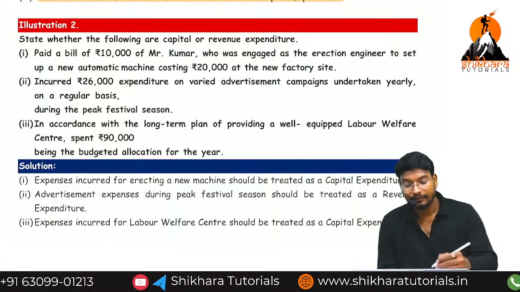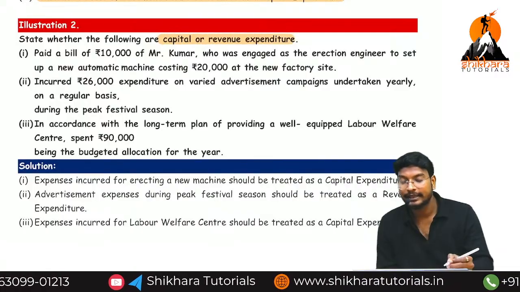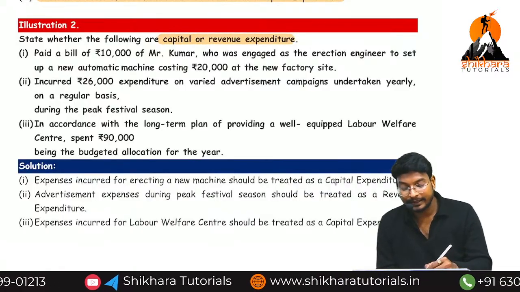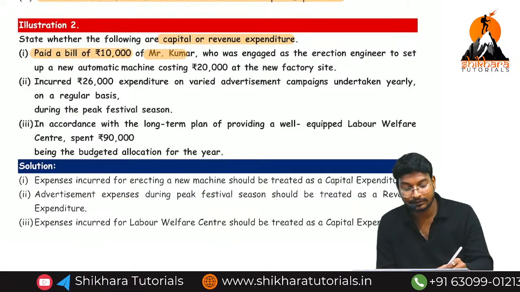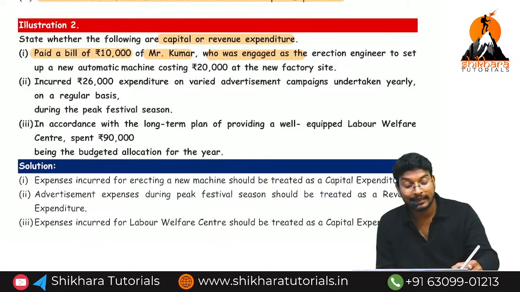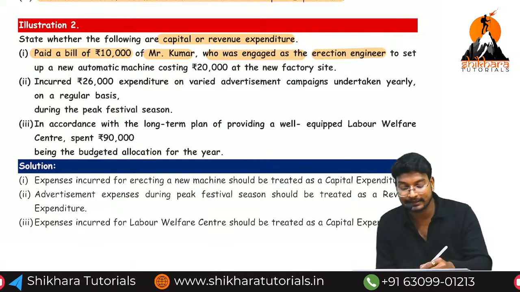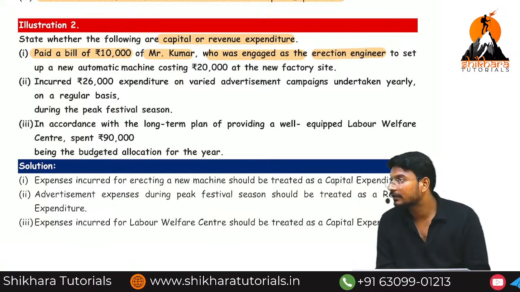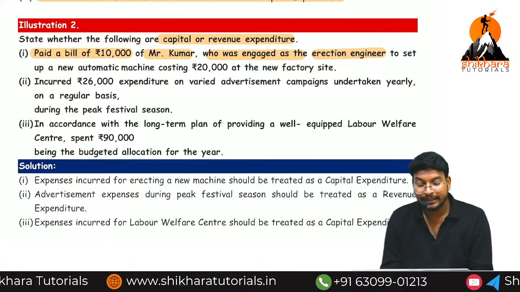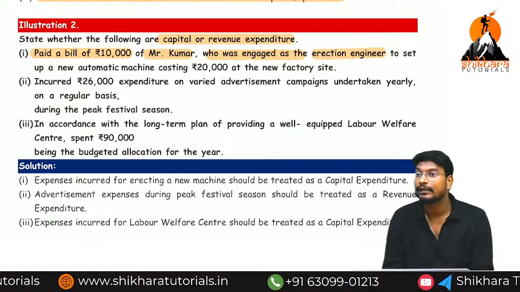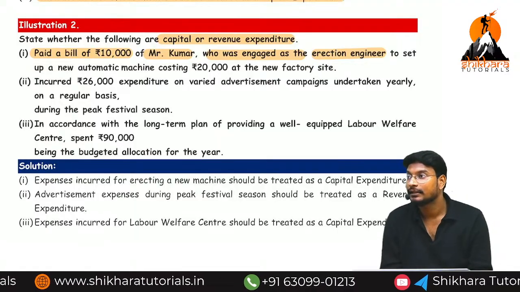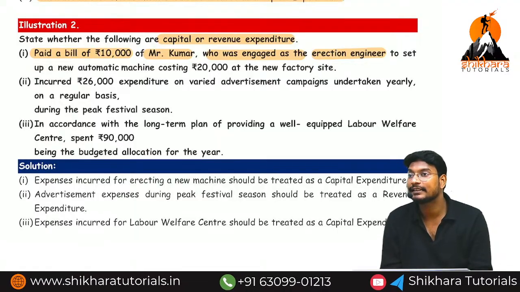State whether the following are capital or revenue expenses. Paid a bill of rupees how much? 10,000 of Mr. Kumar, who was engaged as the erection engineer. Erection means installation. We have paid to whom? Mr. Kumar. Who is Mr. Kumar? He is an installation engineer. That means we are incurring installation expenses.